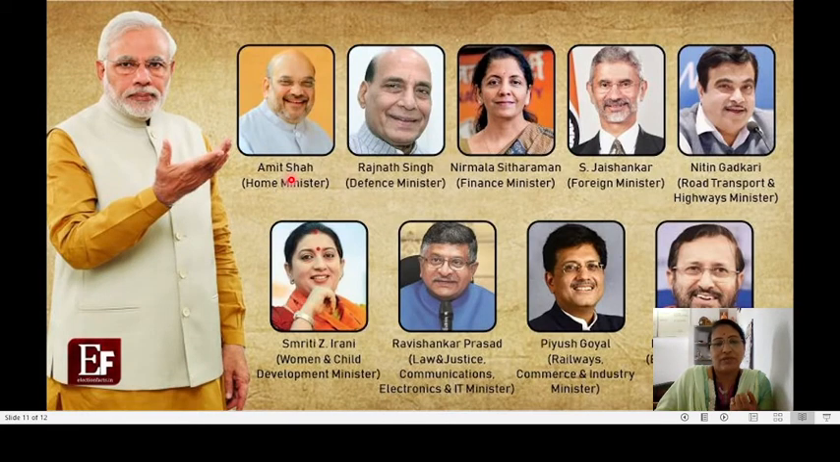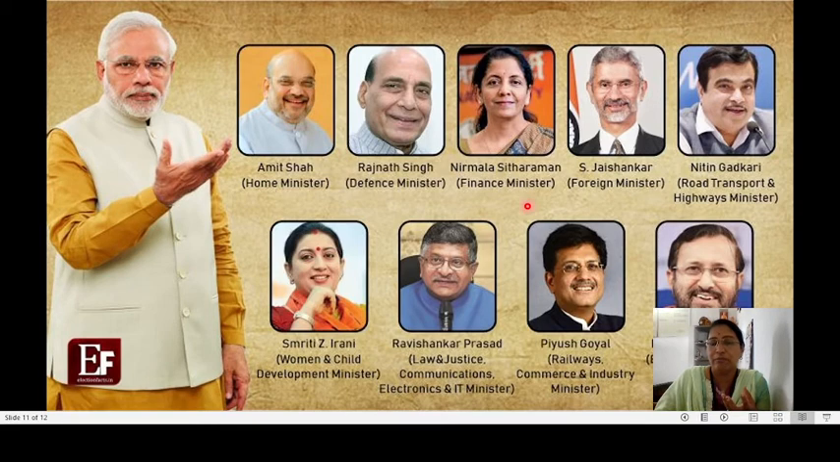Okay, you can see the present government cabinet ministers, some photos are given here, and here our Narendra Modi ji, Prime Minister, and these are all some important cabinet ministers. You have seen that Amit Shah is our Home Minister, Rajnath Singh is Defense Minister, Nirmala Sitharaman is Finance Minister. So like this, these all will be holding a very important portfolio.